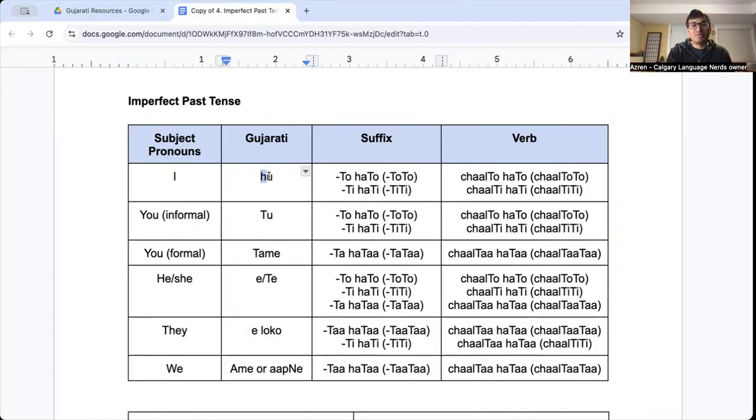So for subject pronouns, we have hu, something to hato, or something ti hati. Tu is the same thing, right? Like tu chal to hato, tu chal ti hati, right? Tame is ta hata. He and she, we have three options. To hato, ti hati, ta hata.